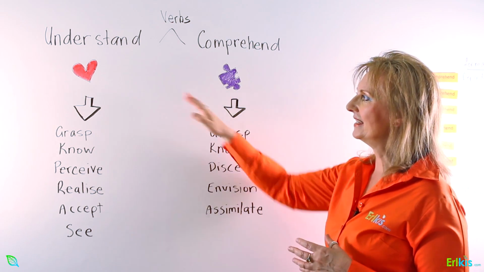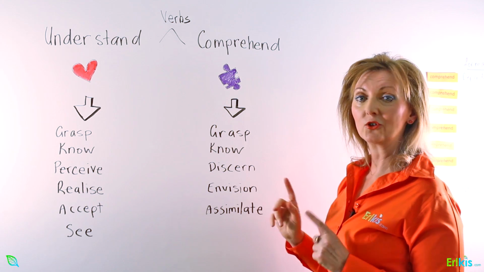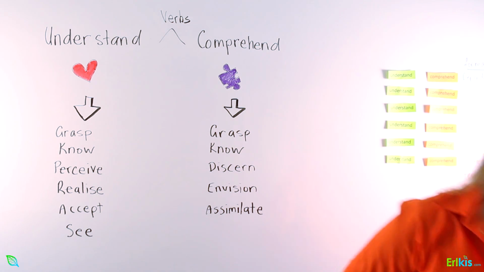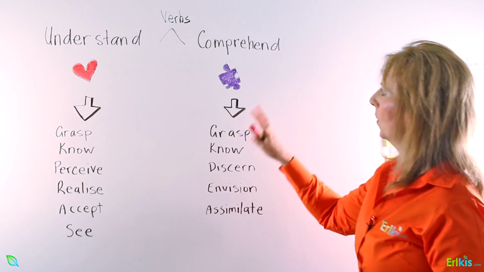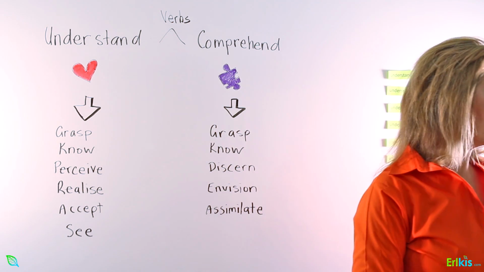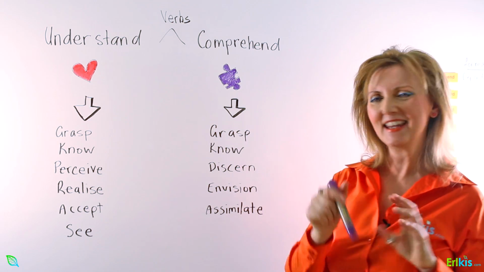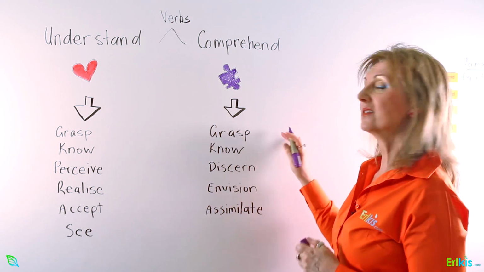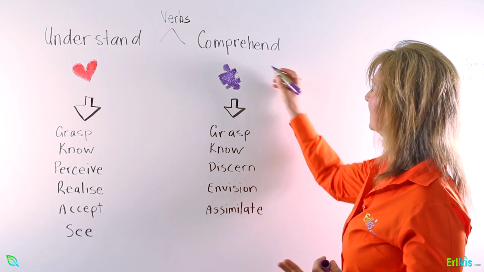Now, the difference between the two of them is this. When we comprehend something, what we actually rely on is skill, a skill.